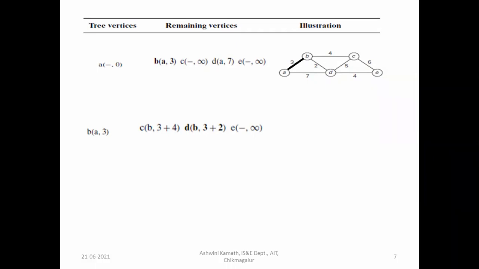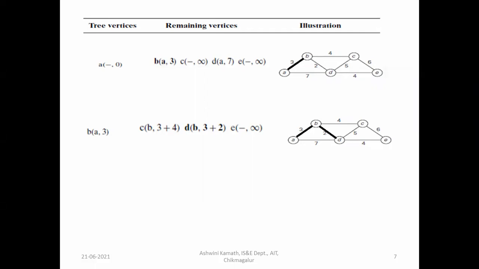From B also, we don't have a direct edge to E, so that will not be changed. It will be infinity only. Now the selected edge is B to D, which is equal to 2. So here 3 plus 2 is equal to 5.